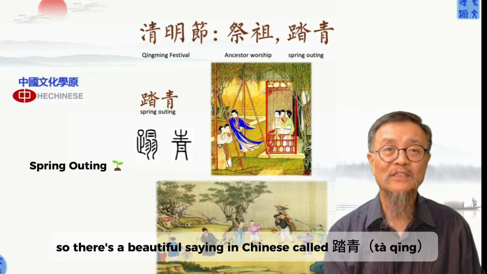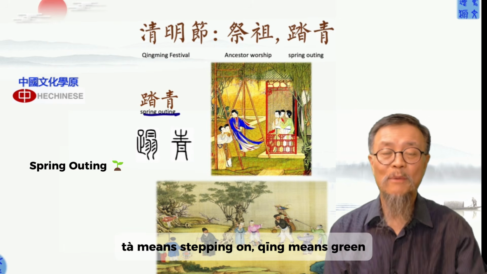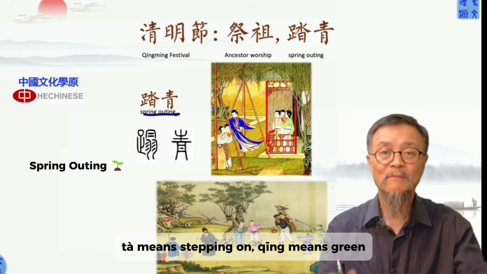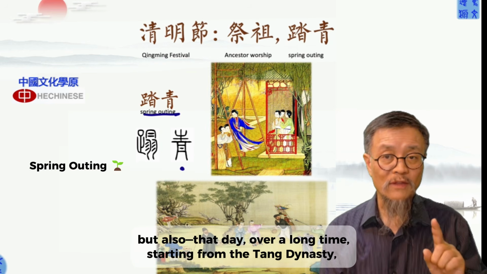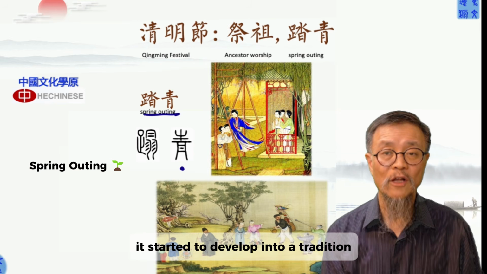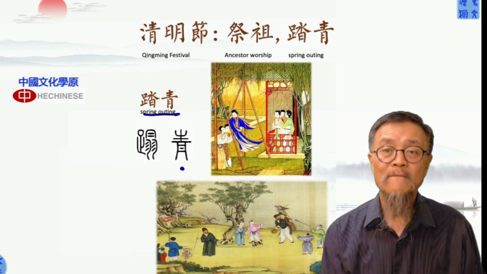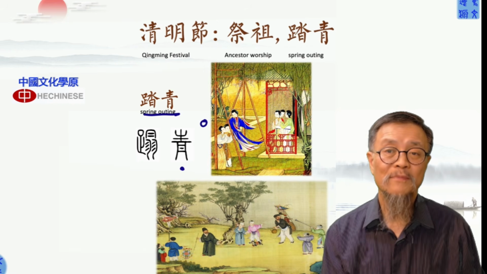So there's a beautiful saying in Chinese called 踏青. Ta means step on, or stamping on. Qing means green. Starting from the Tang Dynasty, a tradition developed, especially for the ladies, because usually ladies stay at home.